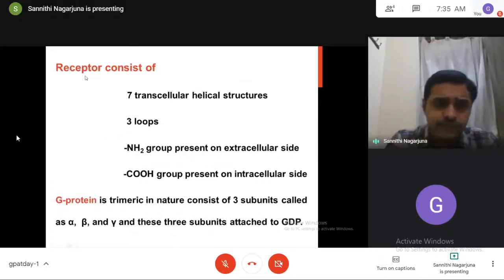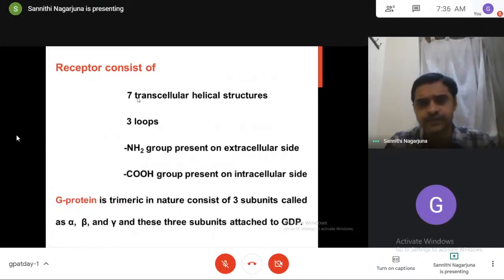If you see the receptor, it consists of 7 helical structures. I think we have seen in the textbooks, 7 helical structures, 7 transmembrane segments. And the receptor is having 3 loops.